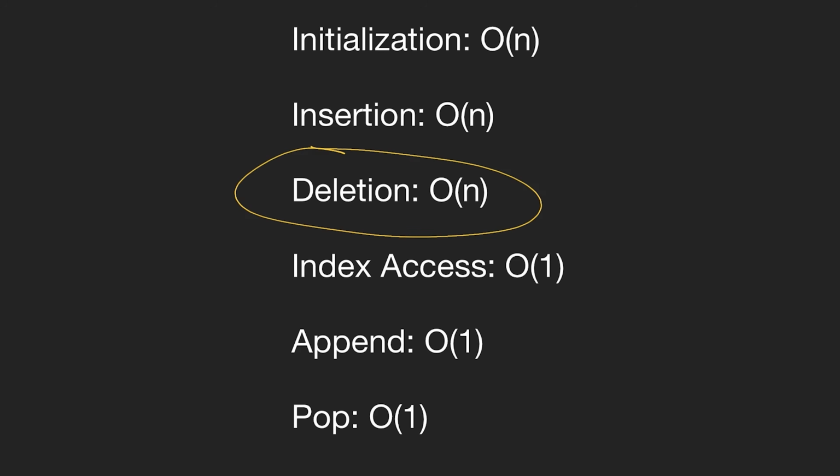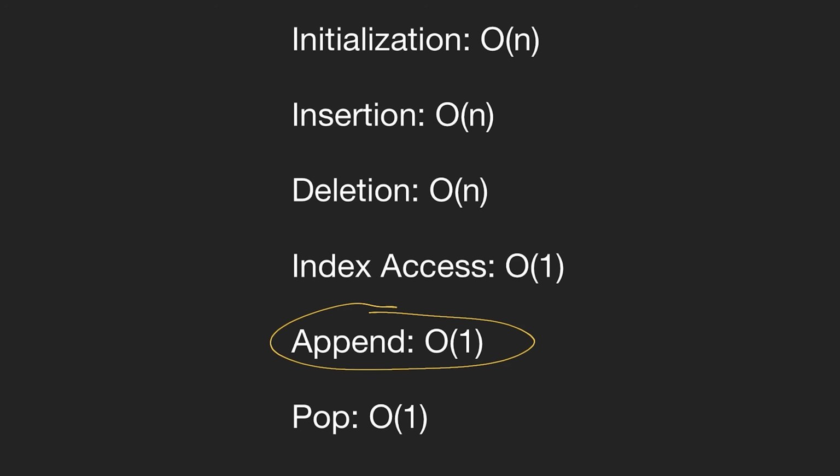Same thing applies with the deletion. If we were deleting, say, the first element in the array, then we need to shift all of the other elements in the array to take up that space that was deleted from the beginning of the array. Okay, doing index access, we know this happens in constant time.